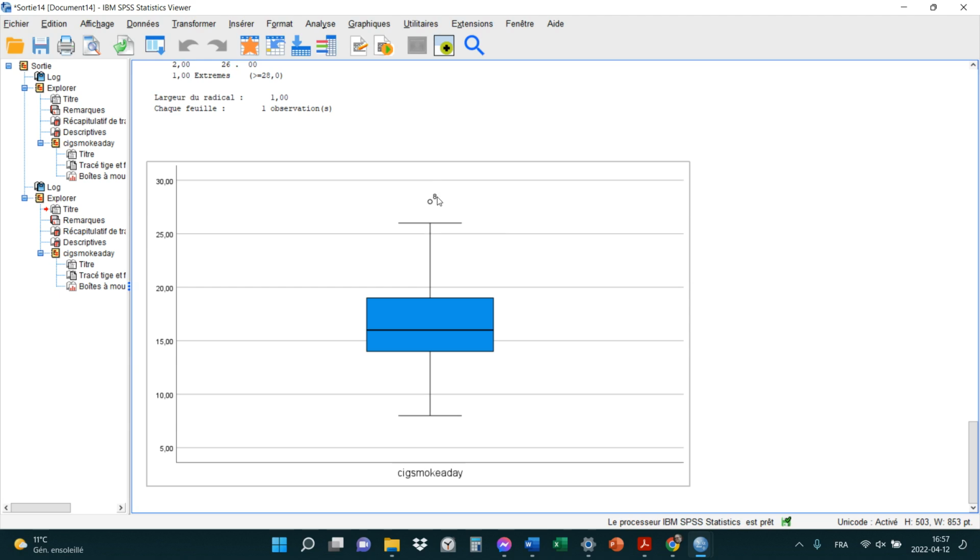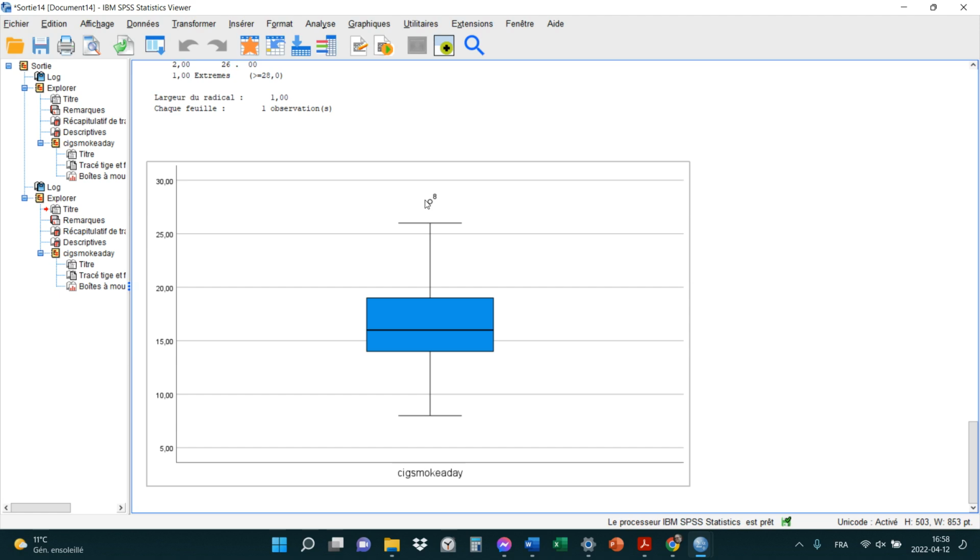Okay. So what this is saying is that this score is extreme, and it's extreme in the sense that it is above 1.5 times the interquartile range, the difference between the 75th percentile and the 25th percentile, or the third quartile and the first quartile. It is above 1.5 times that, and so it's considered extreme. Mais c'est pas tous les chercheurs qui considèrent ça un score extrême.